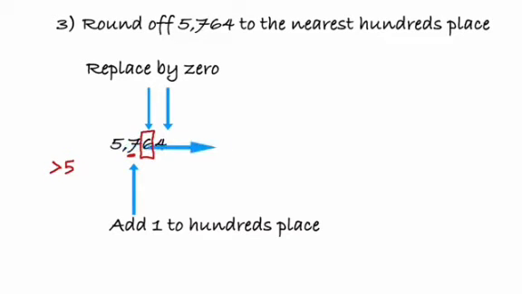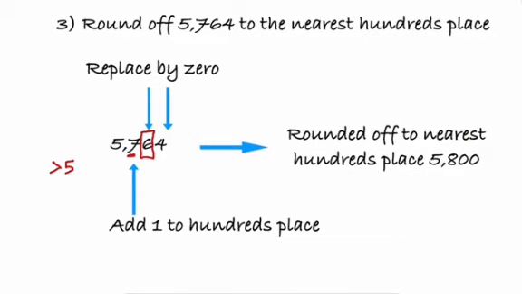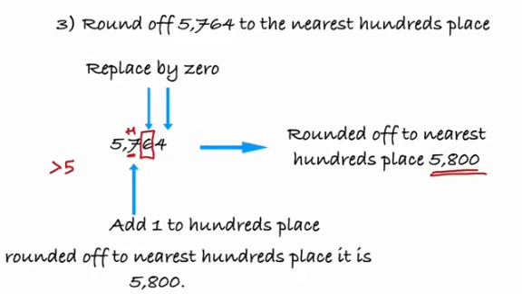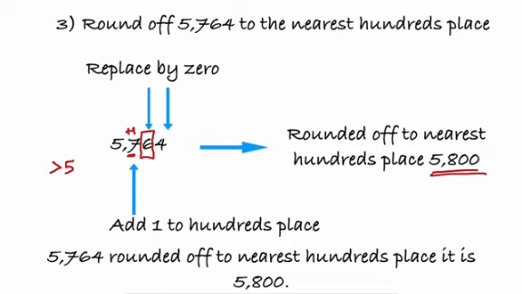So finally what I get is I have rounded off to the nearest hundreds place. The actual number was 5764. So when I add one to this hundreds place, I get 5800. 5800 is the rounded off number, and the actual number is 5764. It is rounded off to the nearest hundreds place to get 5800. I hope all of you understood, children.